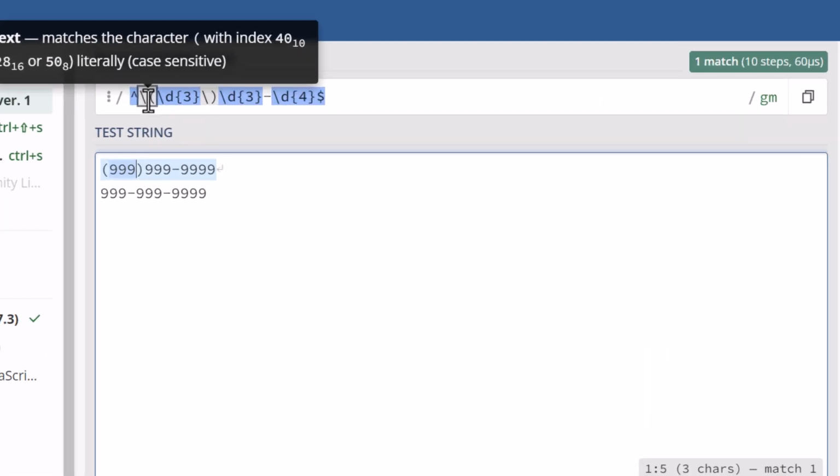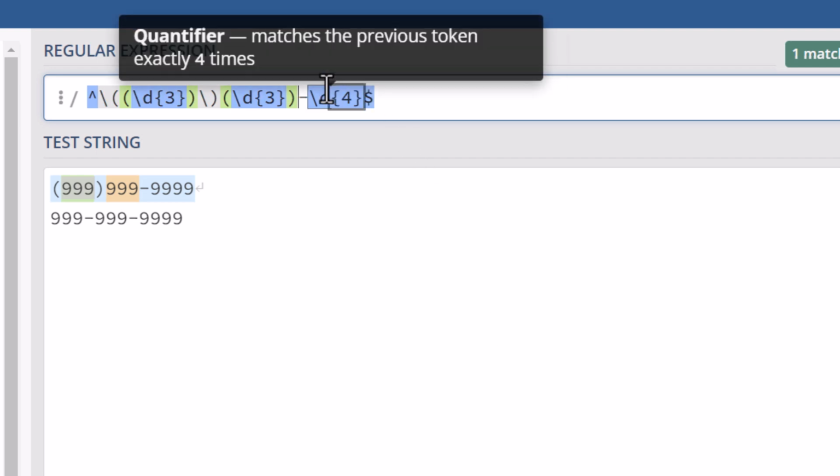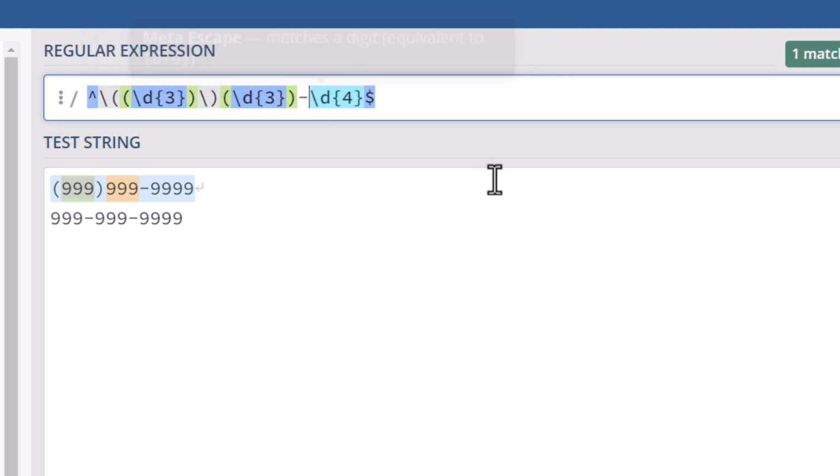Well, if I group the 3 digits here by putting them inside of parentheses, and now at this point, the parentheses, we're talking about a group, not the parenthesis that is the character we're looking for in the pattern that the user put in, right? We're talking about the parenthesis as a regular expression functionality that groups things together. And then we're going to do it again around those three, the 3 digits there. And you see how it turned orange down here, and it's going to turn another color here, like so.